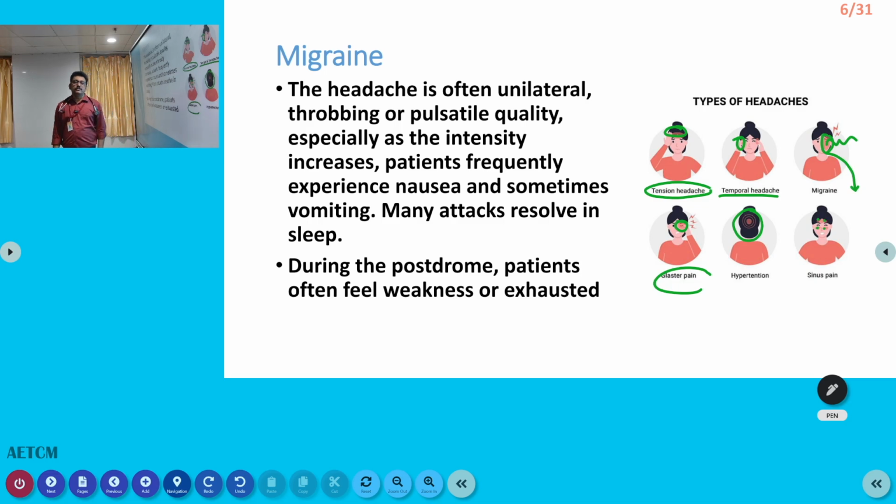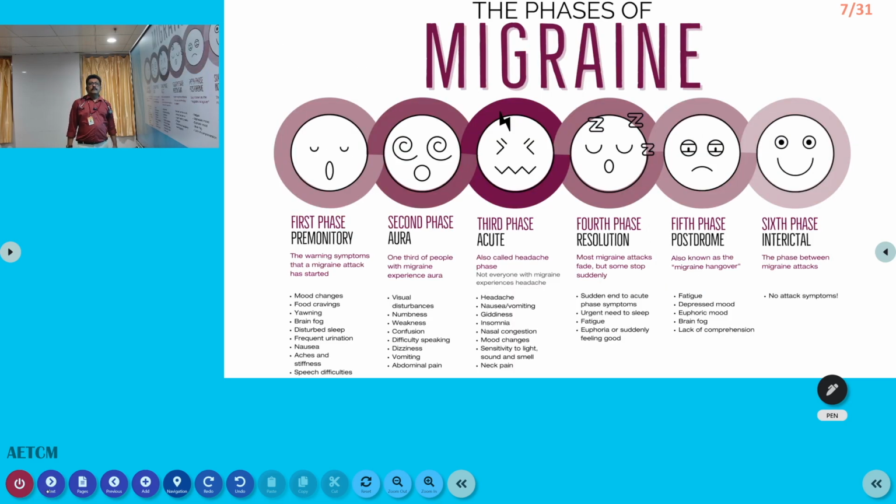So these headaches should be differentiated in the emergency room itself. Aura, if it is there, is a classical feature of migraine. That also we should remember. Now, migraine has many phases: first phase, second phase, third phase, and so on. But we cannot assess all the phases in a patient.